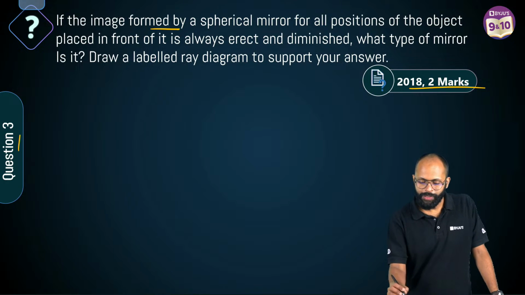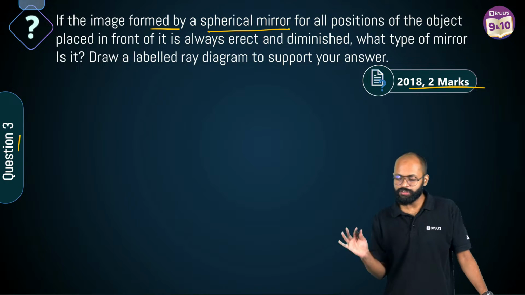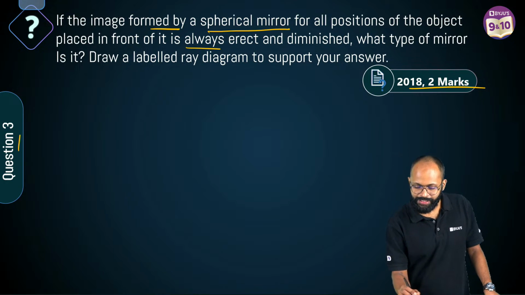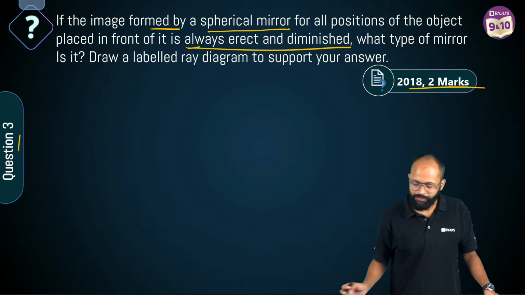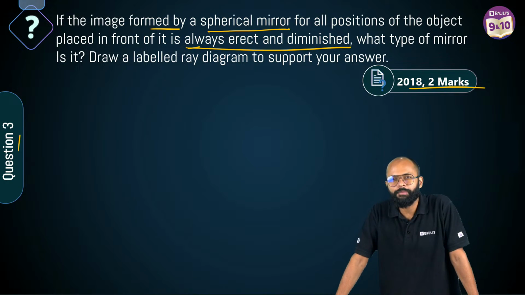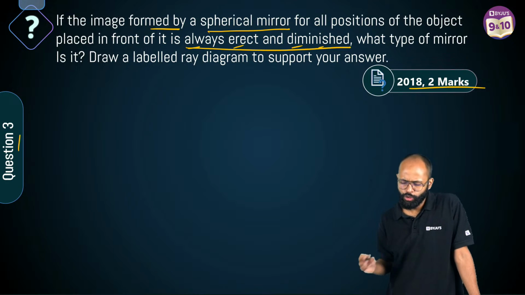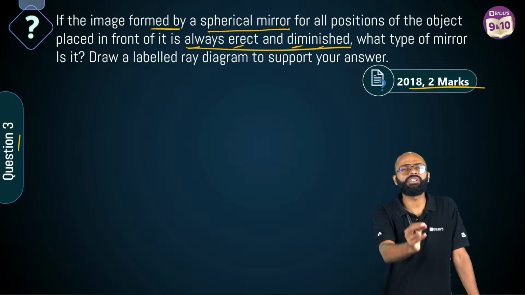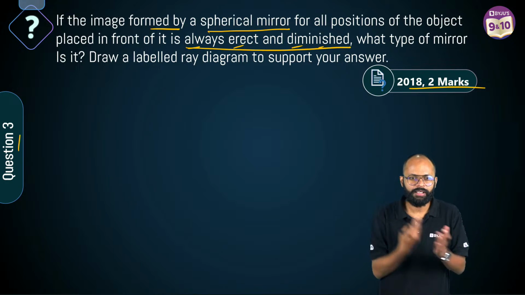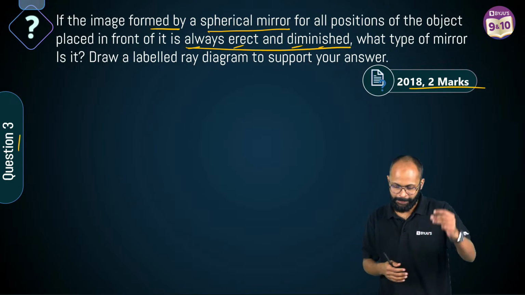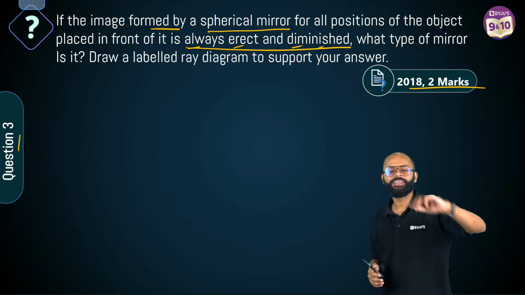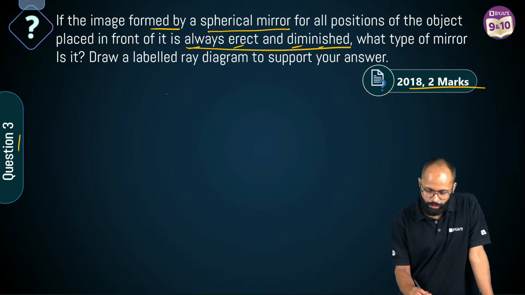If the image formed by a spherical mirror for all positions of the object is always erect and diminished. See, whenever you attempt the board questions, have a habit of underlining the important keywords. Always erect and diminished. कौन सा मिरर हमेशा erect और diminished image बनाता है? Come on. Yes. Good. Convex mirror.